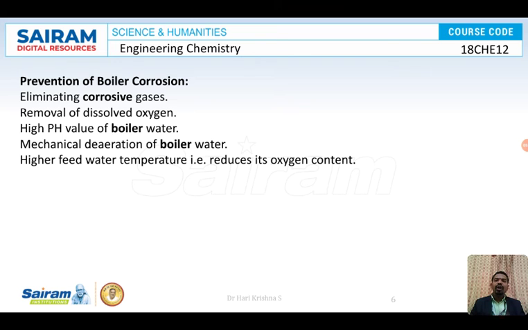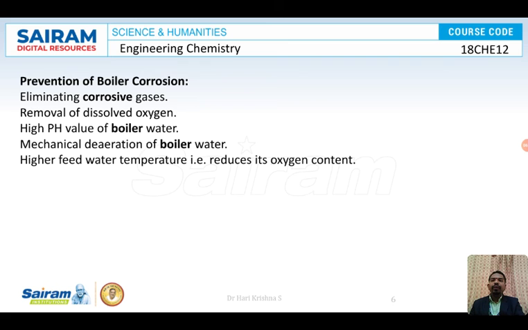So if your water contains carbon dioxide in dissolved form, it will form carbonic acid. This carbonic acid is corrosive in nature itself, it will corrode. So if water contains carbon dioxide in the dissolved form, it forms carbonic acid at a high temperature and pressure. This carbonic acid once again corrodes the inner walls of the boiler.